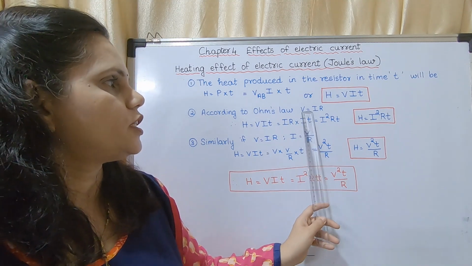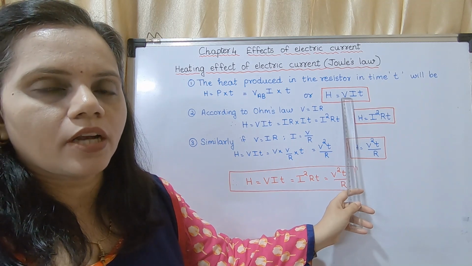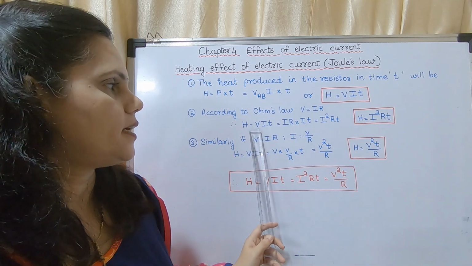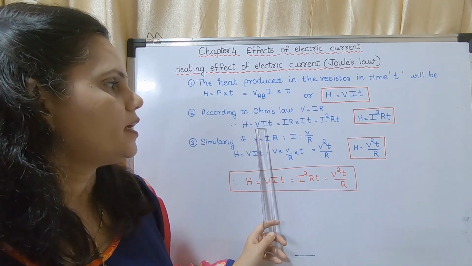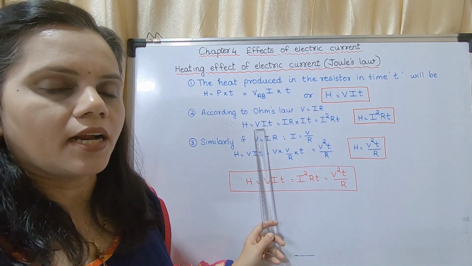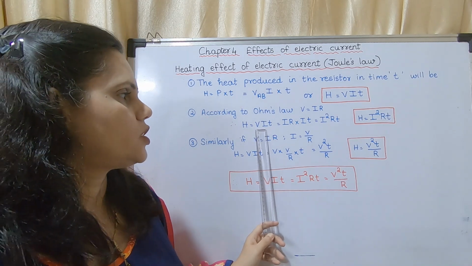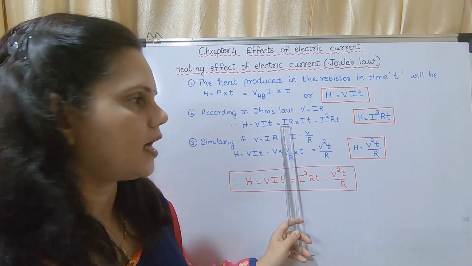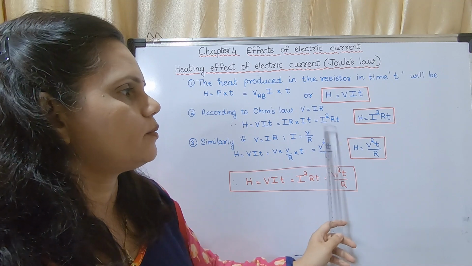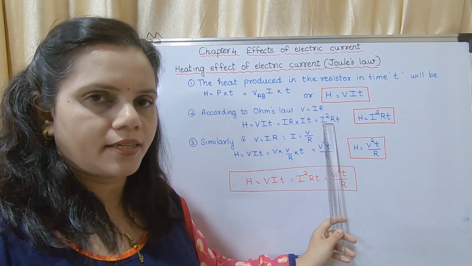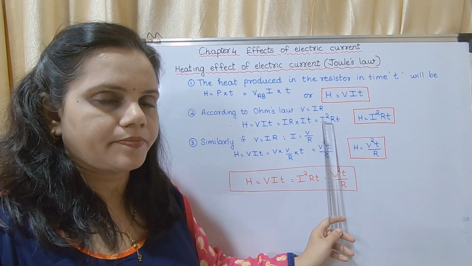So by substituting for V in the equation H is equal to VIT, I have written it here. Now instead of V, I am going to write IR. What is remaining? IT. So IR into IT will become I square RT.